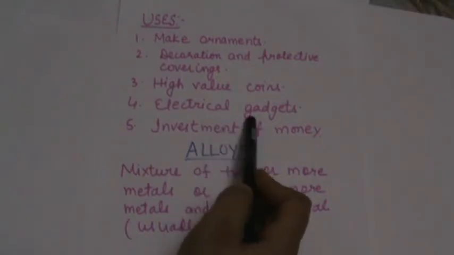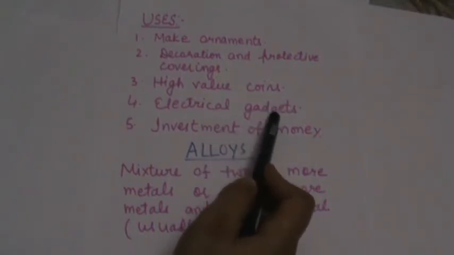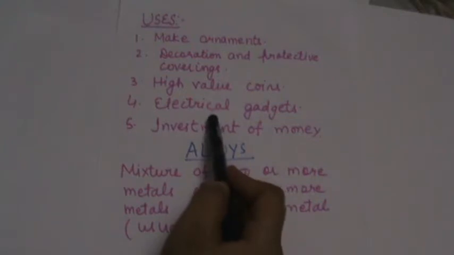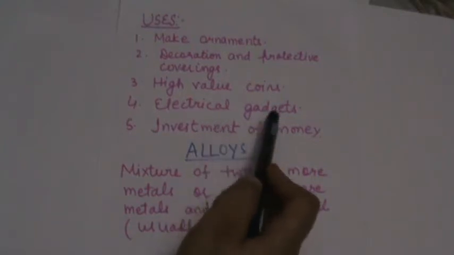Next is electrical gadgets. Platinum is used in electrical gadgets. Students, the international standard of weight and measures are made up of platinum and iridium alloys. So it is used in electrical gadgets.